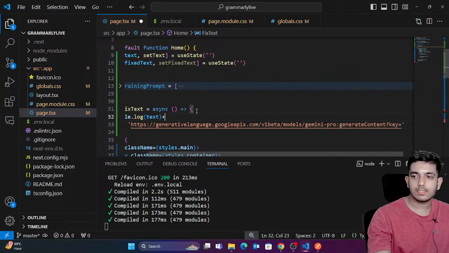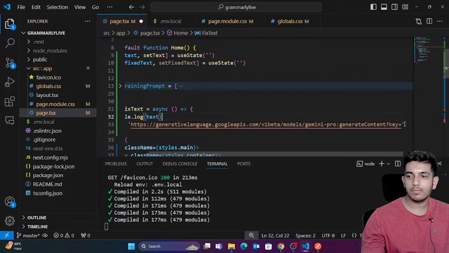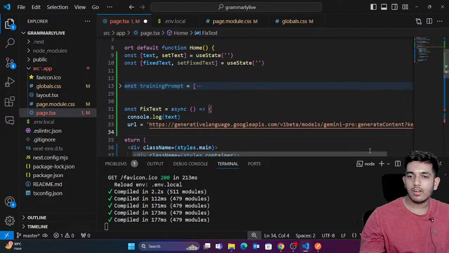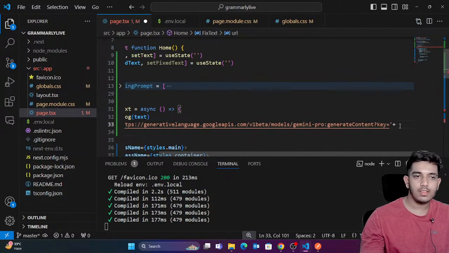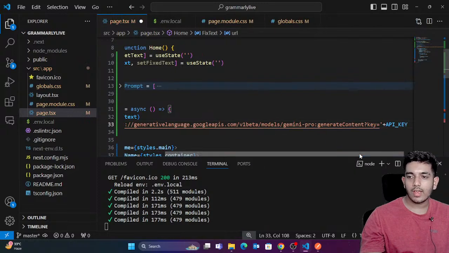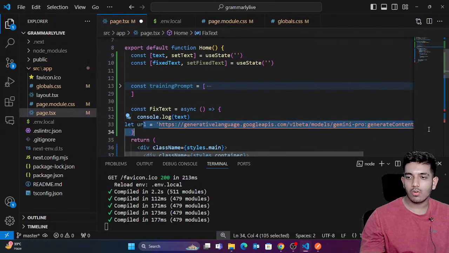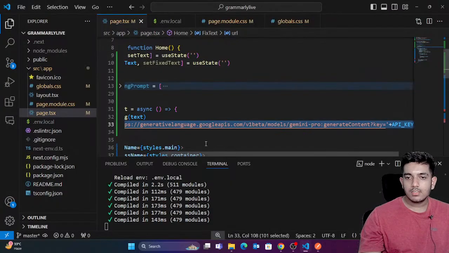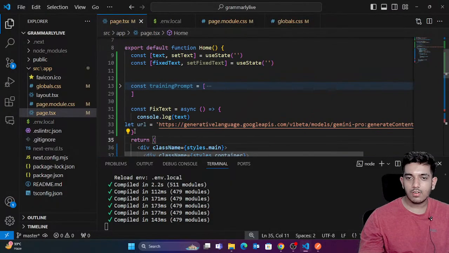So just pass the plus sign. Okay, so that you are adding something to the string, plus sign at the end. You can see plus sign, and here at the end just mention the API key. So API underscore key. Okay, perfect. So you can see that now we have this URL. The exact URL which we have here, API key and this URL, right? Perfect.